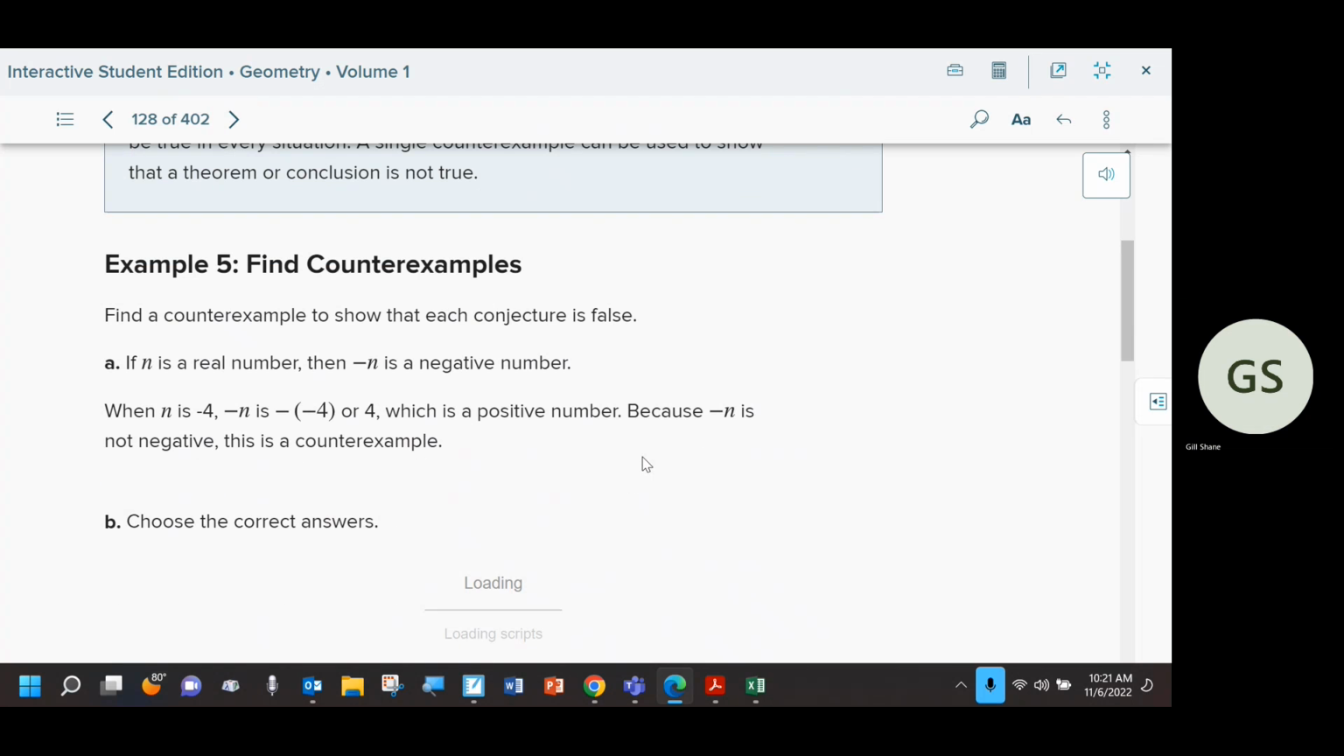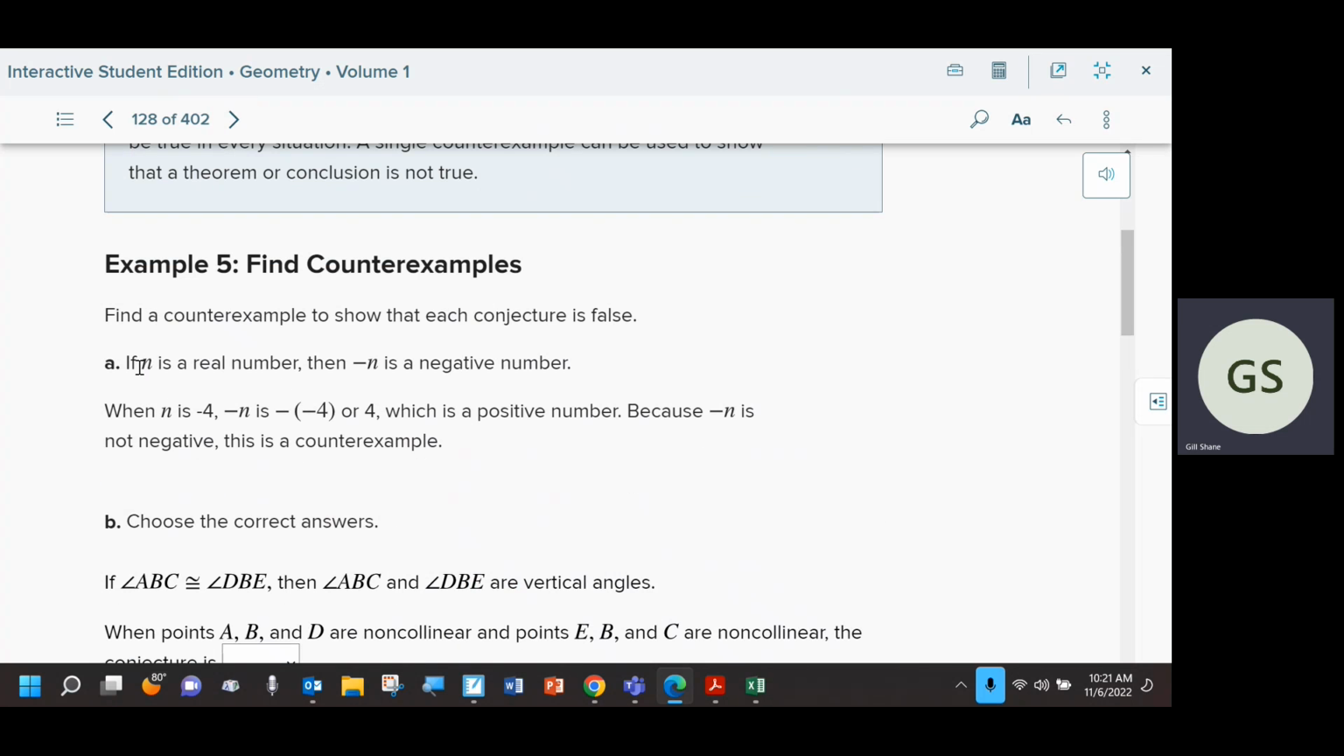So for example, in this one, it says, if n is a real number, this is the conjecture, and they're asking us, can we come up with a counterexample that says, no, this is not right, this is not true, therefore it's not a valid statement. So the conjecture is if n is a real number, then negative n is a negative number. Maybe they plugged in some numbers and came up with this particular conclusion. We, though, are going to say, well, wait a minute, let's see if we can come up with a counterexample.